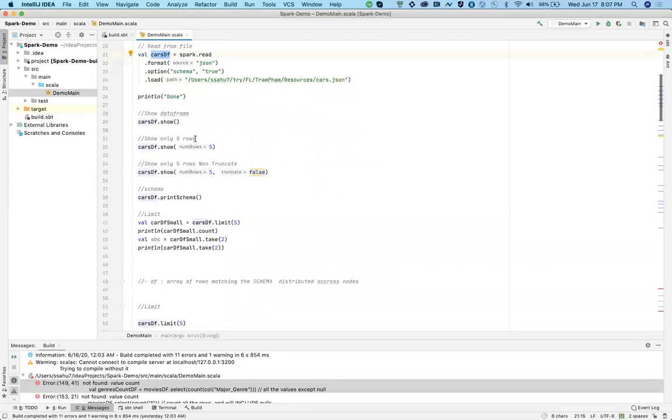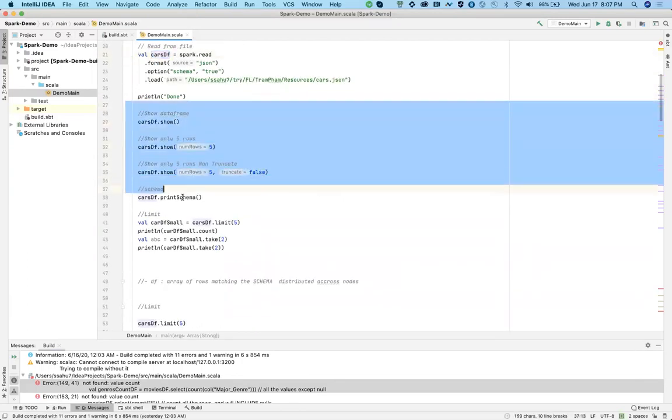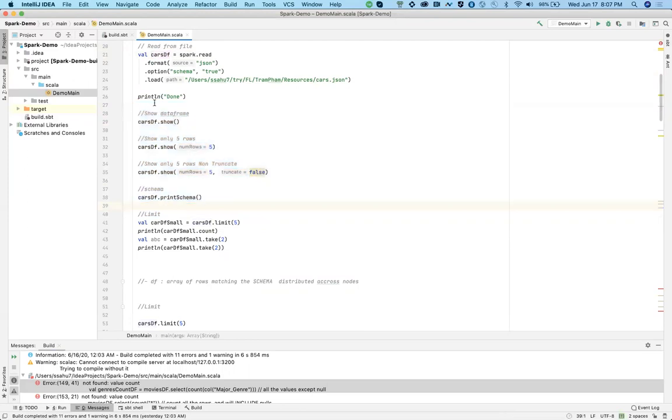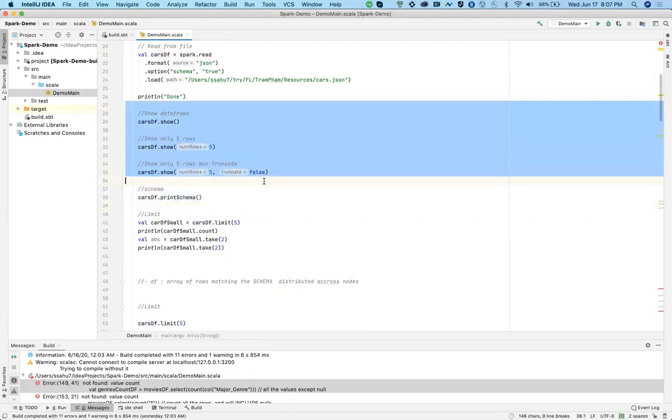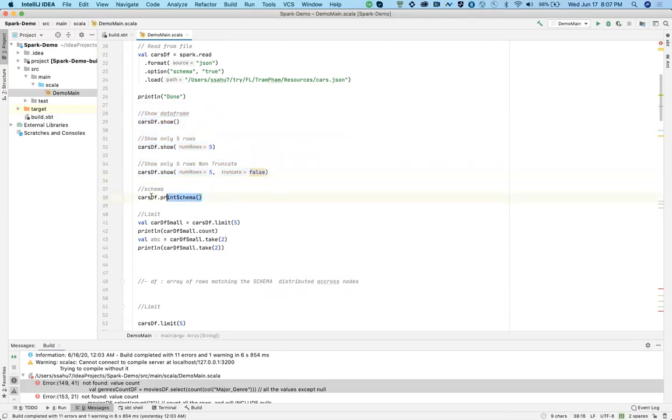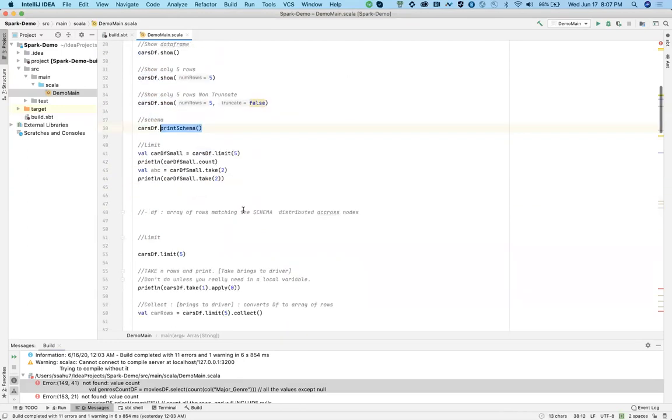Now, using that data frame, we went through various different functions, such as just printing what to see, what is the content of the data frame, what are the column names, then what is the exact schema of the data frame. Then we went through the limit example, which basically limit 5 will take only those many rows which you are giving as the argument over here. In this case, it will take just 5 rows of the data frame.